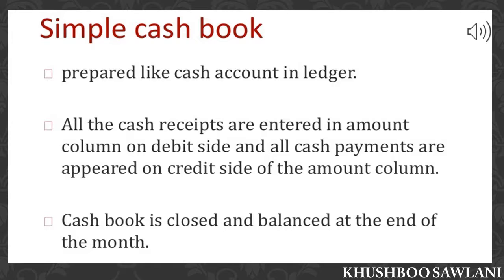First is simple cash book. Only cash transactions are recorded in the simple cash book. Cash receipts and payments are recorded in the simple cash book. As the format of cash book is like the structure of an account, it is divided into two parts. The left side of a cash book is known as debit or receipt side, and the right side of the cash book is known as credit or payment side.